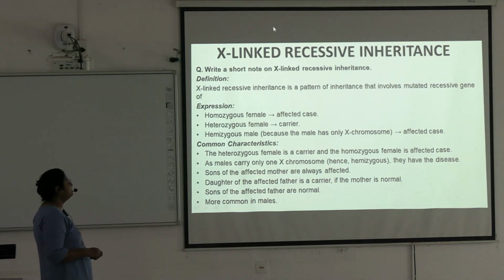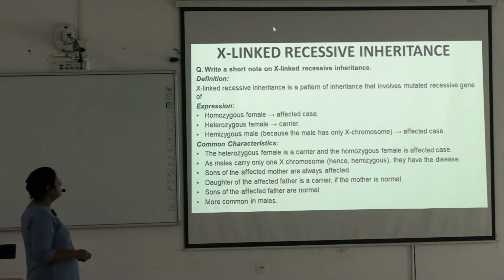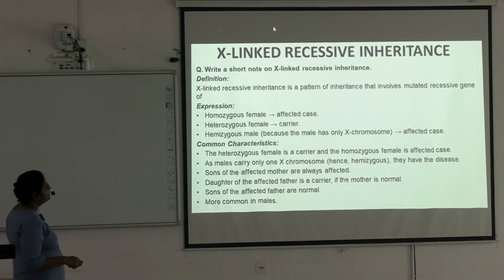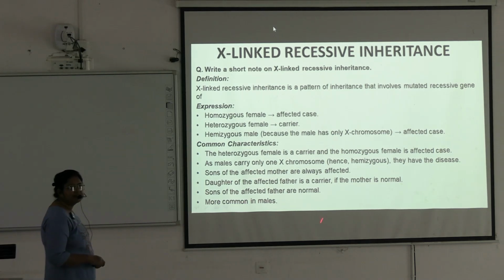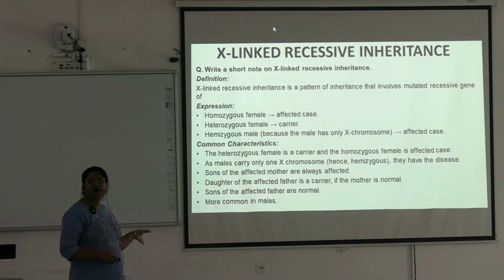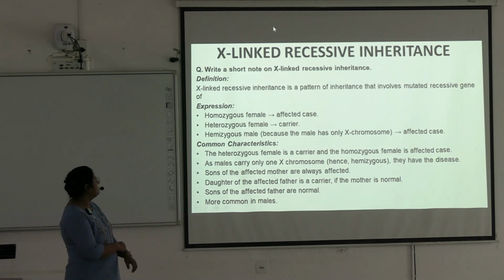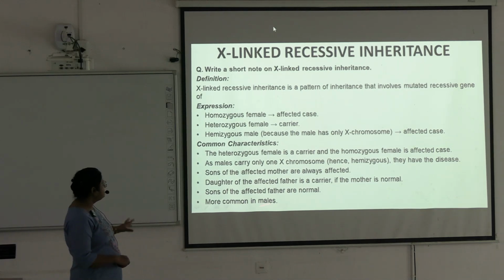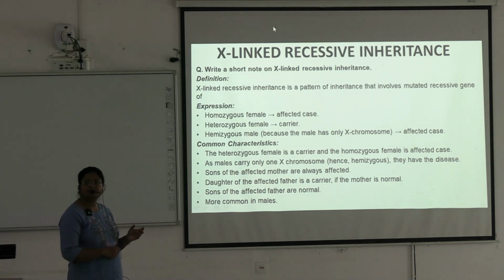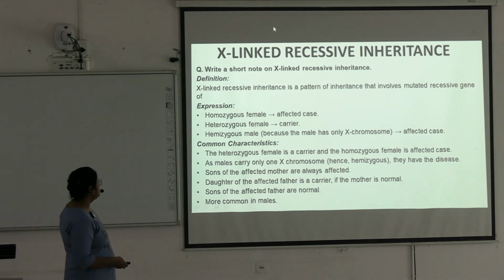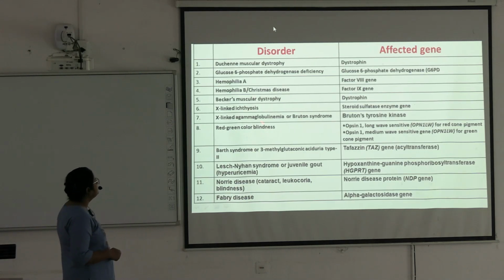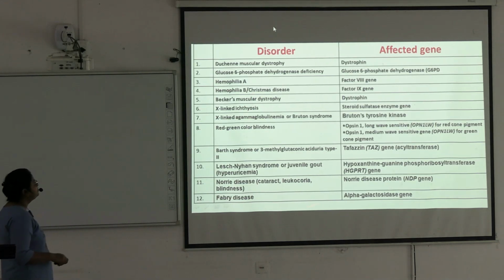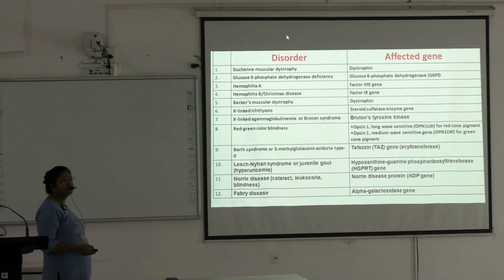Sons of the affected mother are always affected. Daughter of the affected father is a carrier, if the mother is normal. And sons of the affected father are normal. This disease pattern is more common in the males. Okay. And if a clinical question comes, all these things can be given as a feature. Okay. Next.